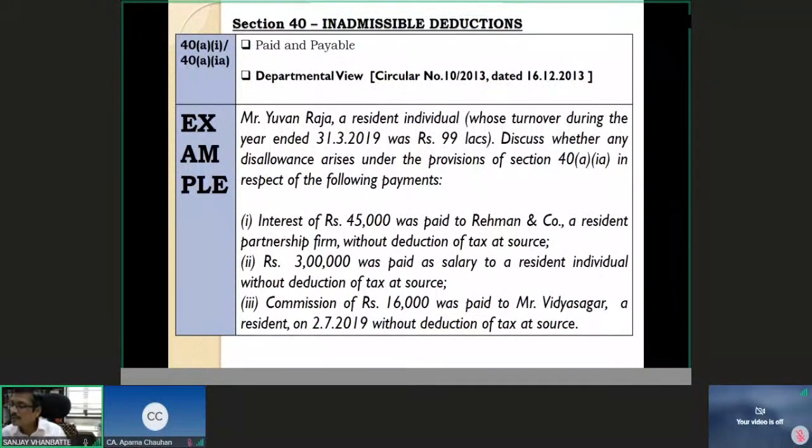Taikat Das is asking, sir, who can deduct TDS if an individual is not liable to deduct tax at source? Okay, that is what I'm trying to explain. Now,